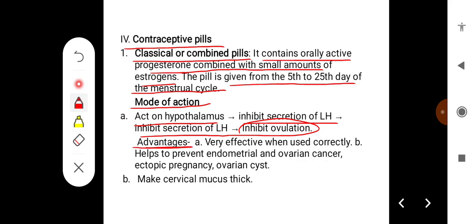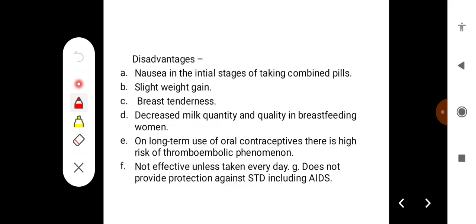Advantages of these contraceptive pills: they are very effective when used correctly, and they help to prevent endometrial and ovarian cancer, ectopic pregnancy and ovarian cyst. The other method of action is they make cervical mucus thick. Some of the disadvantages of oral contraceptive pills are nausea in the initial stages of taking the combined pills.